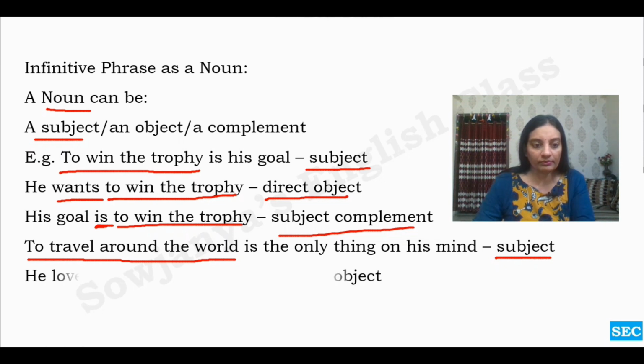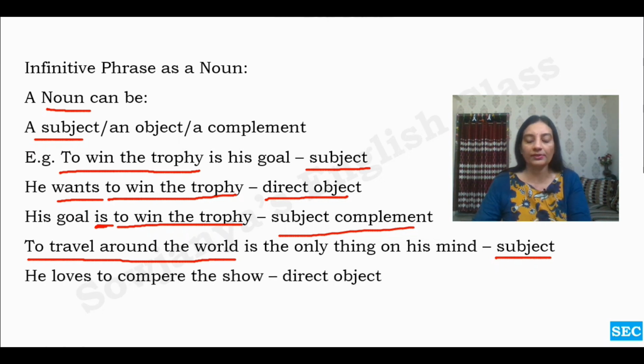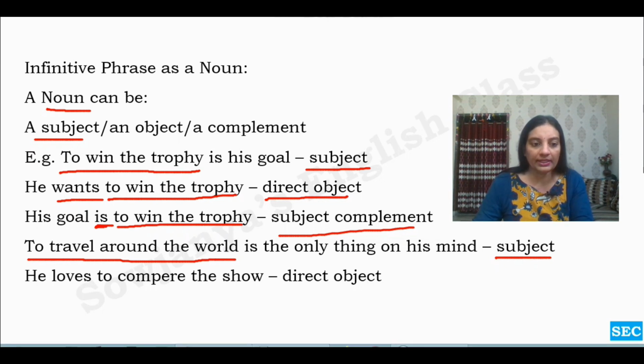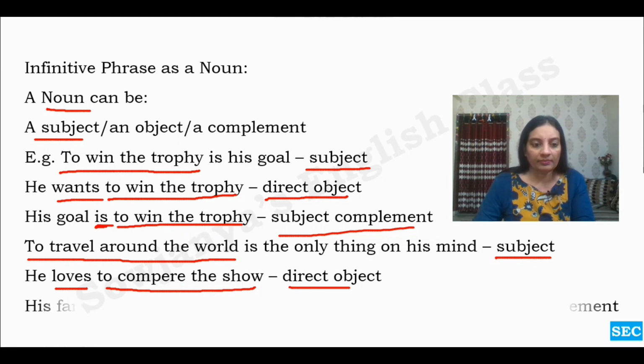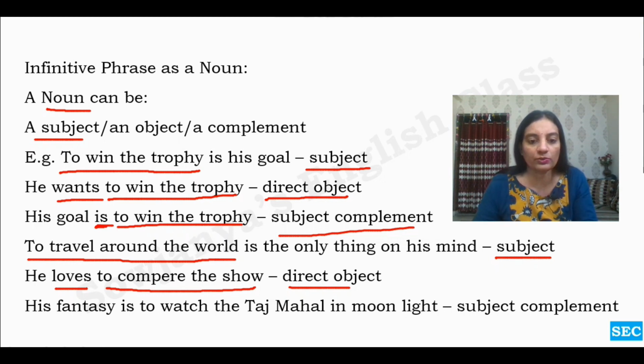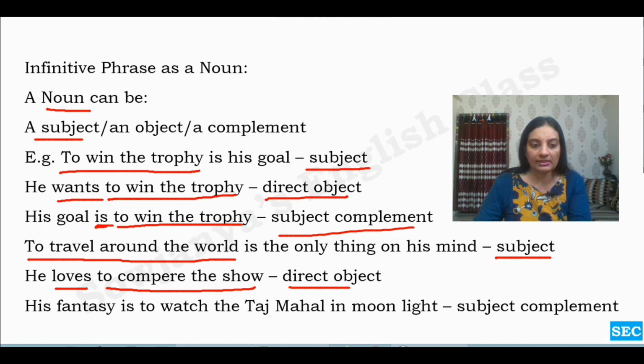He loves to compare the show. Here it is acting as a direct object. He loves something. Loves is the verb over here. To compare the show, the entire infinitive phrase, acts as a direct object. And then, his fantasy is to watch the Taj Mahal in moonlight. Here we can see the linking verb is, right? His fantasy is something. What is that? To watch the Taj Mahal in moonlight.